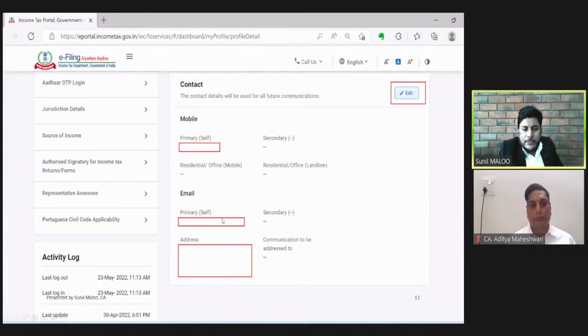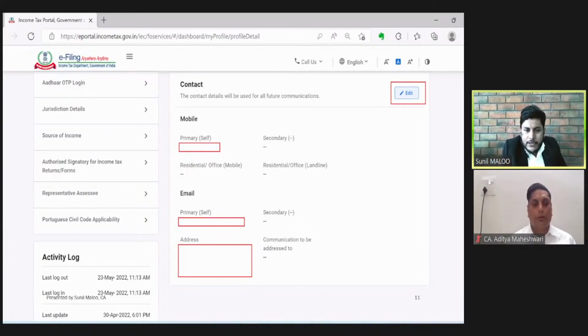So therefore, the email ID which is on record with the department must be a valid, active one, and the assessee should be using that email ID, so that if any communication is sent to that email, the assessee can access it, understand it, and respond to it. And the third option given in the contact information is the address of the assessee. This communication address is required for physical communications and for issuing any physical correspondence.